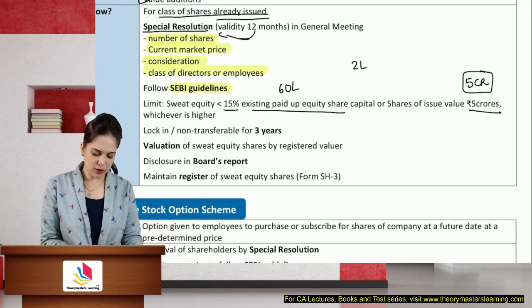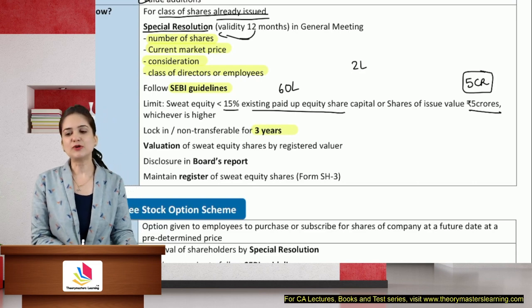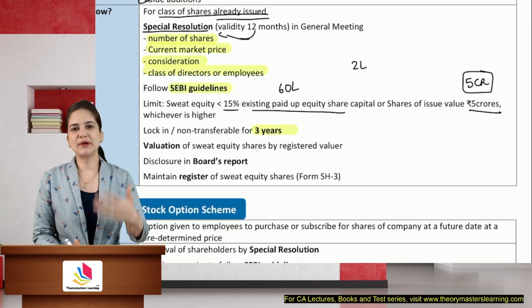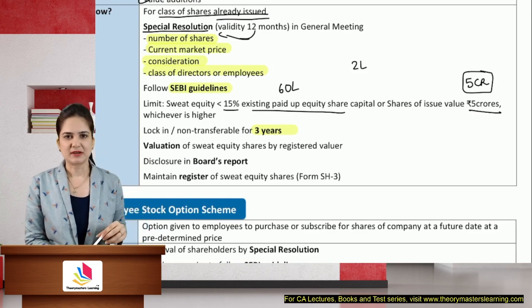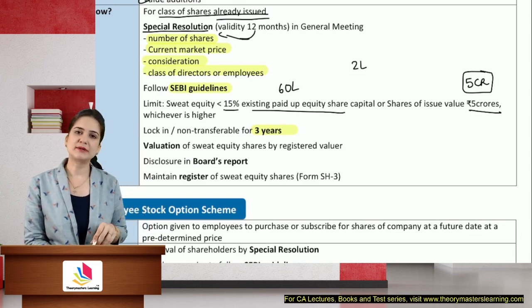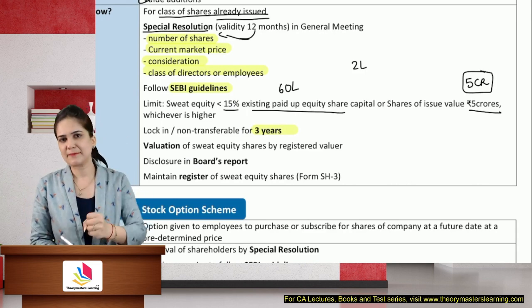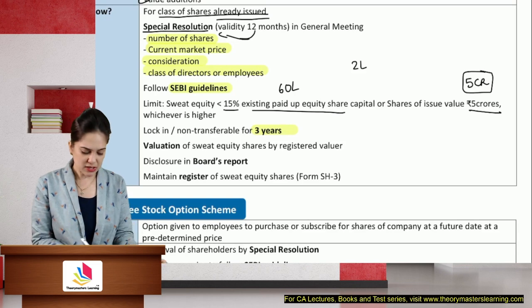These shares will be locked in for 3 years. This is a very good retention tactic. Otherwise, what will happen? People will wait for sweat equity, take it and then leave the company. We don't want to do that. Locked in means you cannot transfer the shares for at least 3 years. And this will be stamped prominently on the face of the certificate.